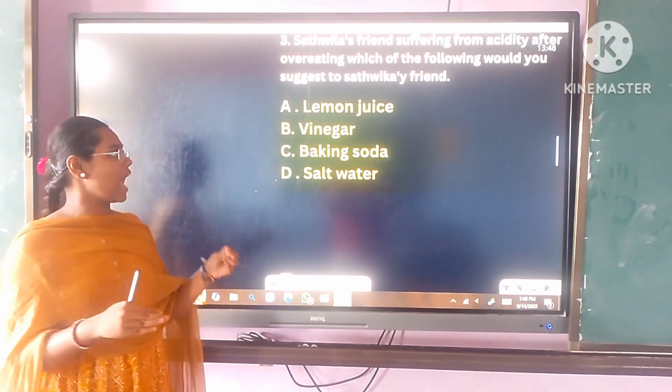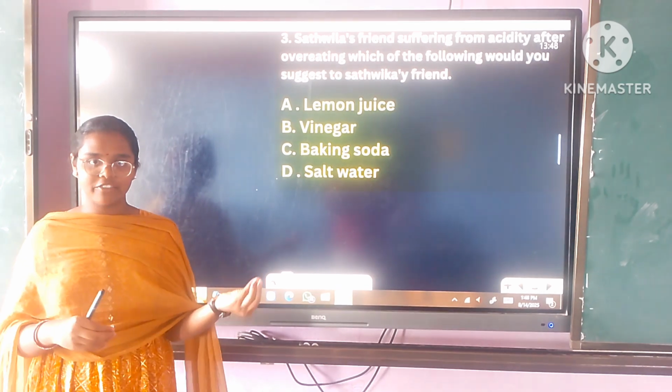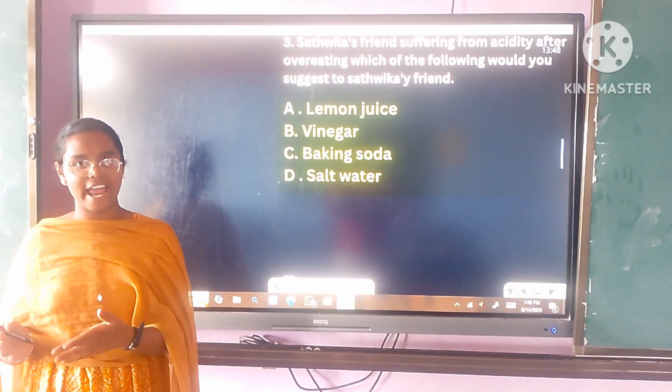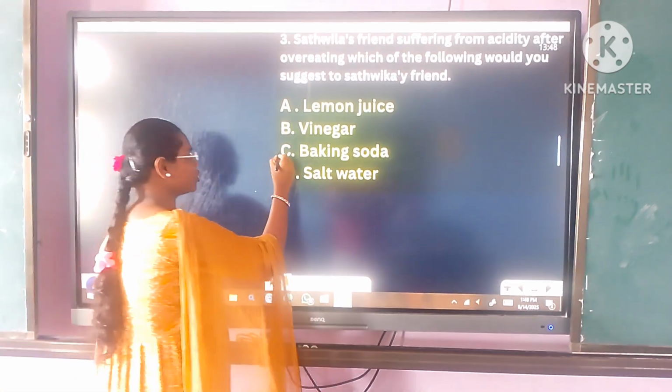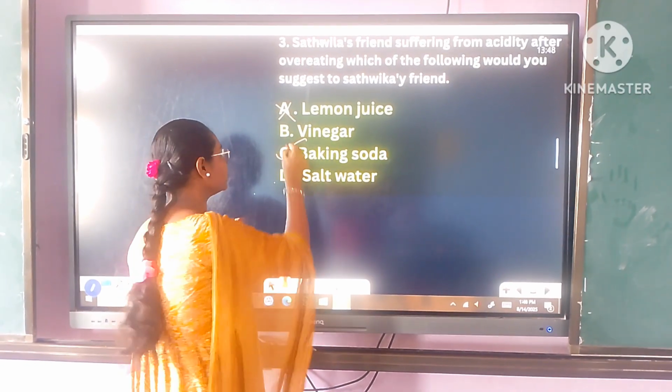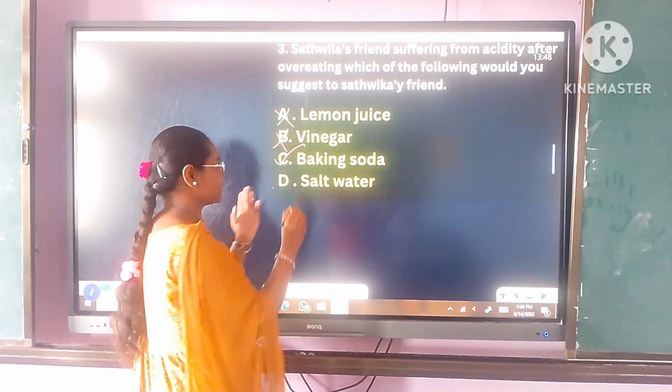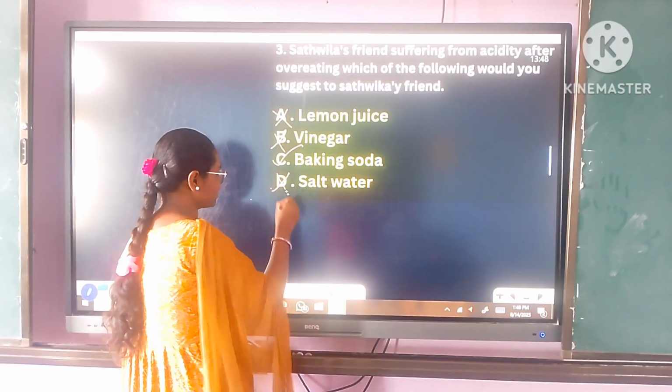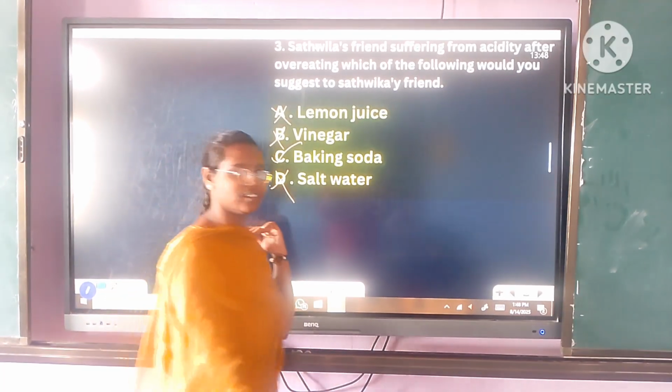To neutralize, we add bases, and we take the base as an antacid. Baking soda is basic in nature. Lemon juice is acid in nature, so it is wrong. Vinegar is acid in nature, so it is wrong. Salt water is neutral, so it is also wrong. So baking soda is the right answer.